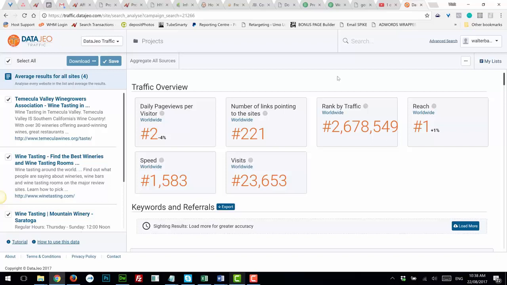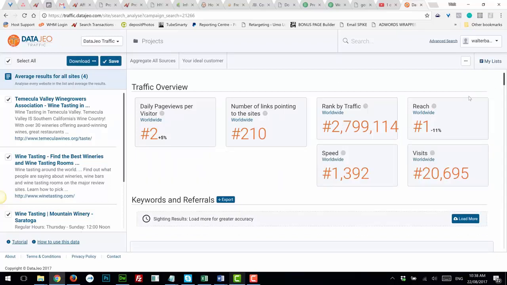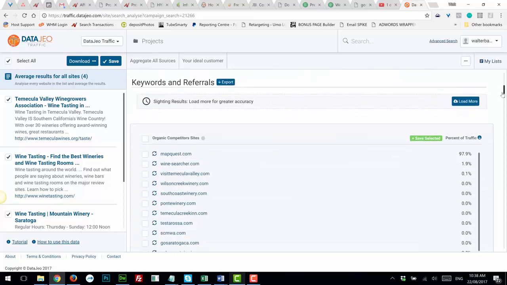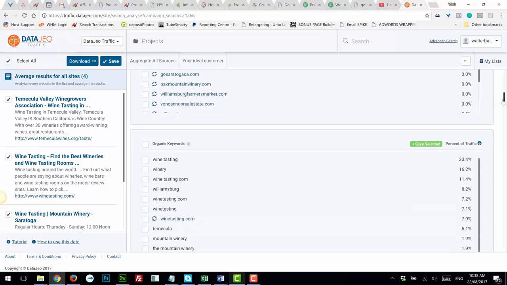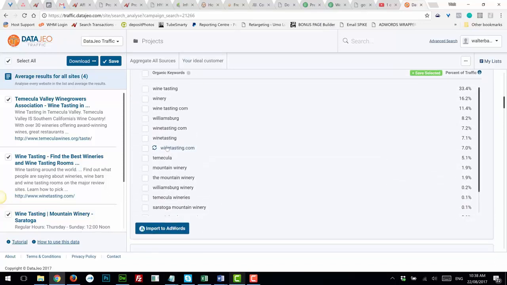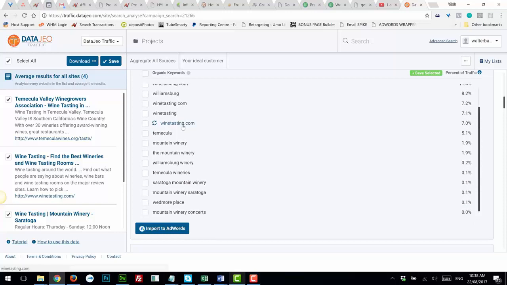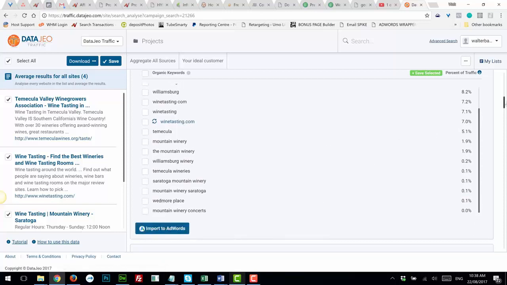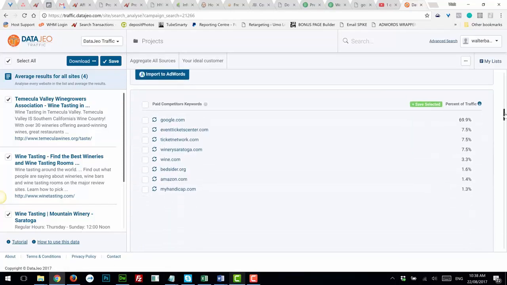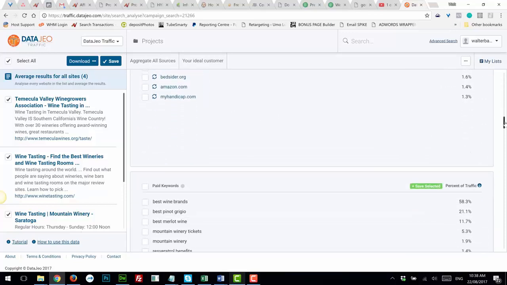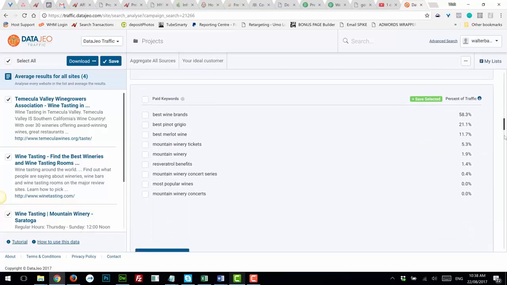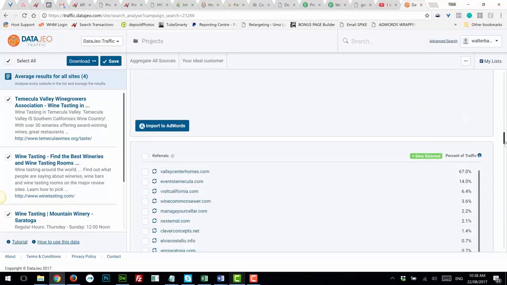Let me show you what I mean. First of all, things like keywords are fairly obvious. You've got the keywords that you should be tracking, but then we've got the other organic competitor sites chasing those same keywords, and we talk about what to do with those sites and how to get links back from them. We look at the organic keywords being ranked on those sites, and we can import that directly to an AdWords campaign. We look at the other sites bidding on those same keywords, and the keywords being paid for. Again, we know how to bring those into campaigns.